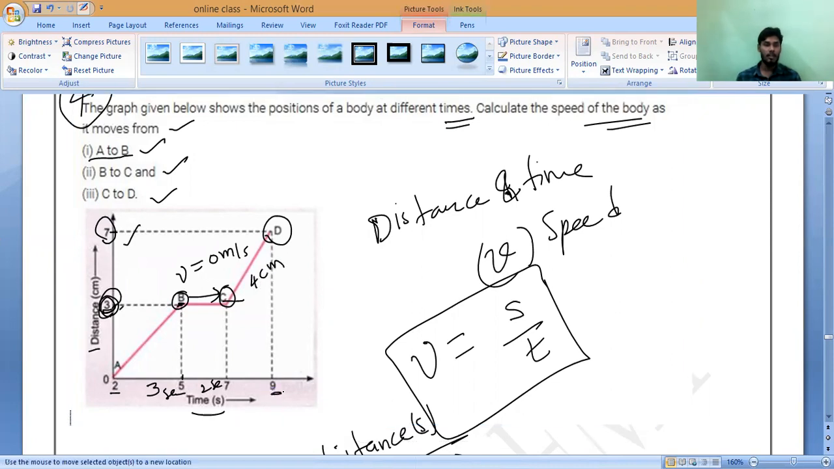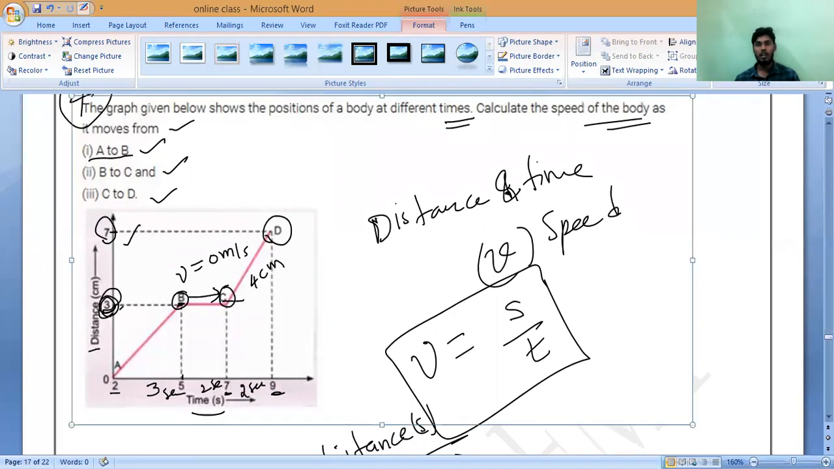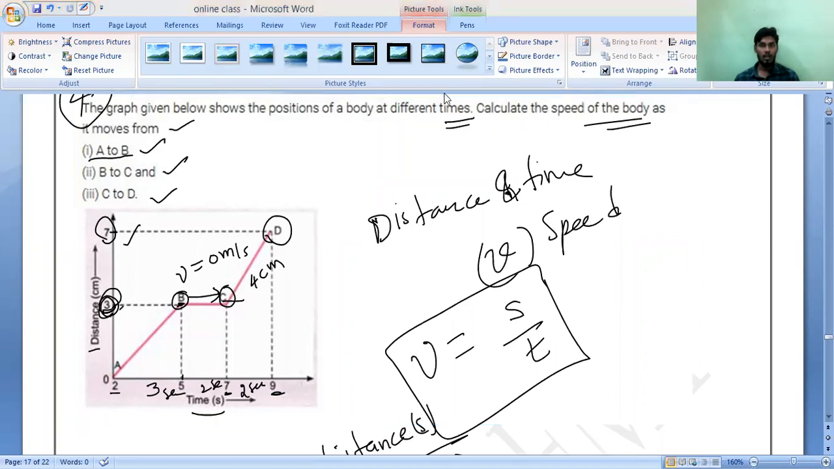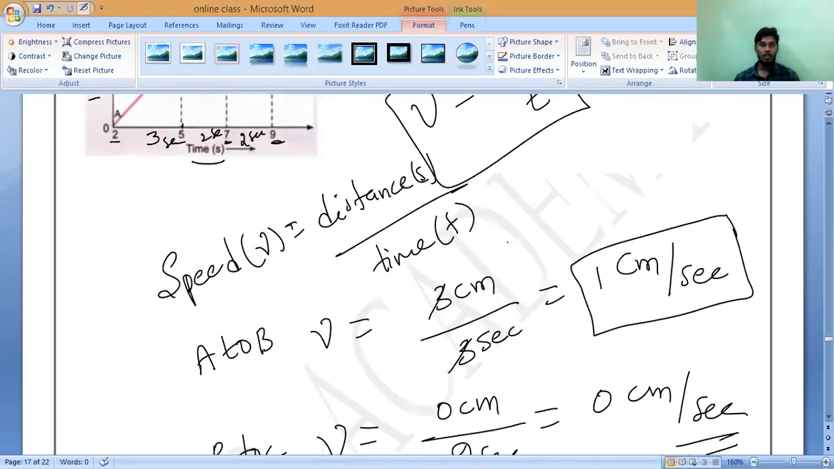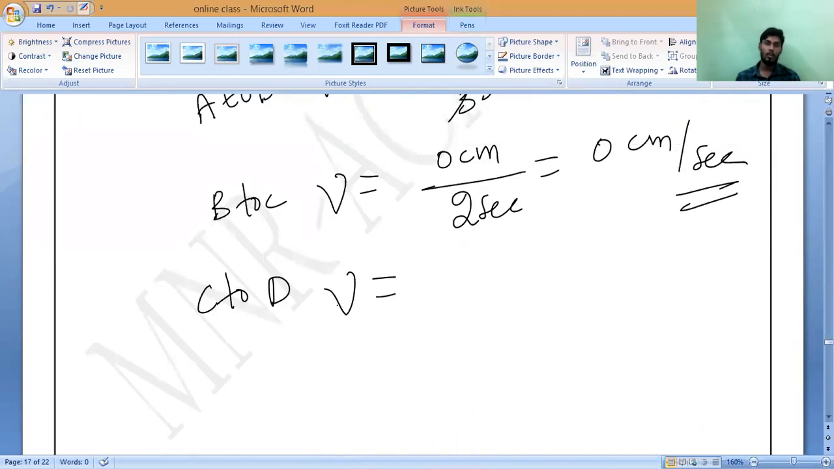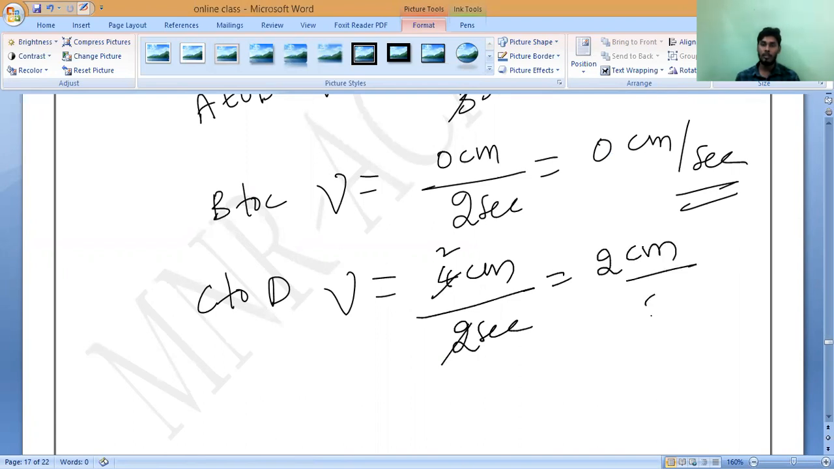And what is the time taken? 9 minus 7 is equal to 2 seconds. Understanding? That is what you should remember. Now, the speed from C to D is 4 centimeters divided by 2 seconds, which is 2 centimeters per second. Is it yes or no? Yes, sir. All of you solve it now.